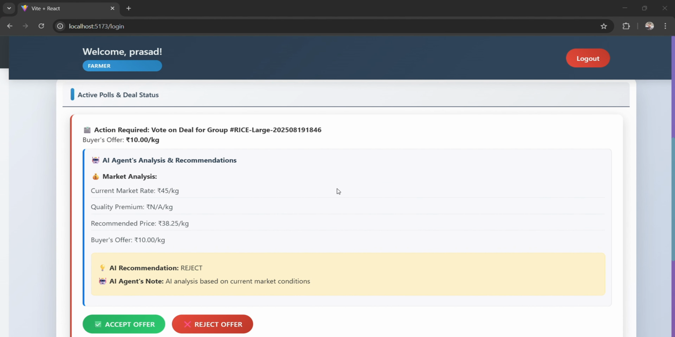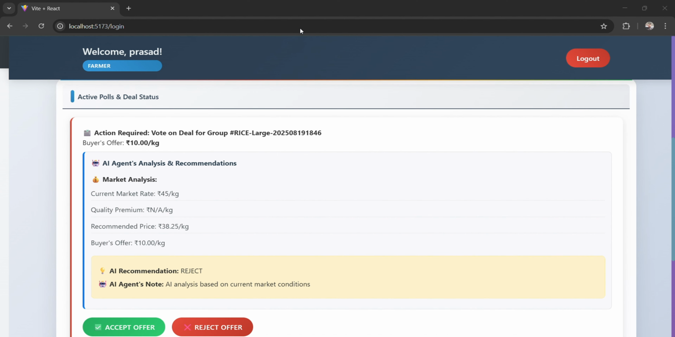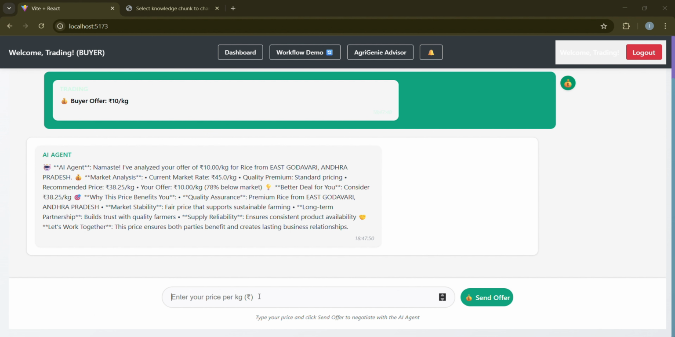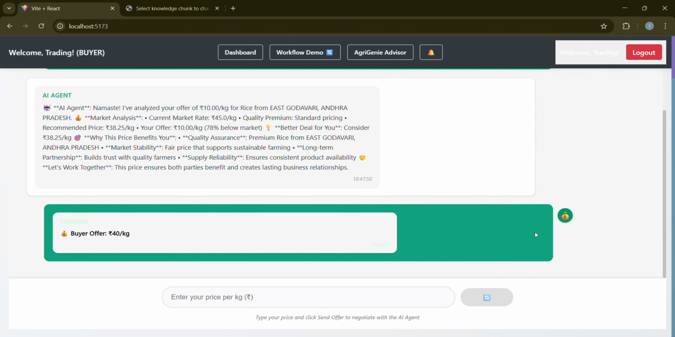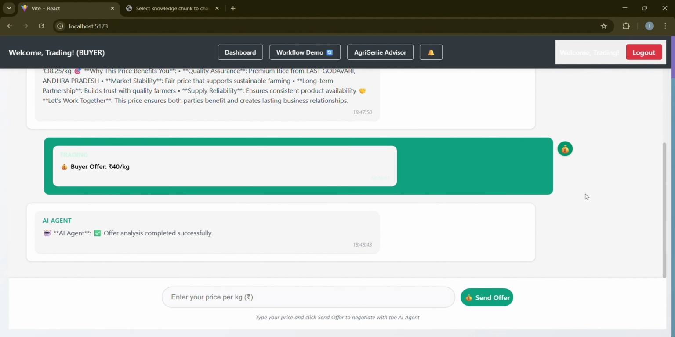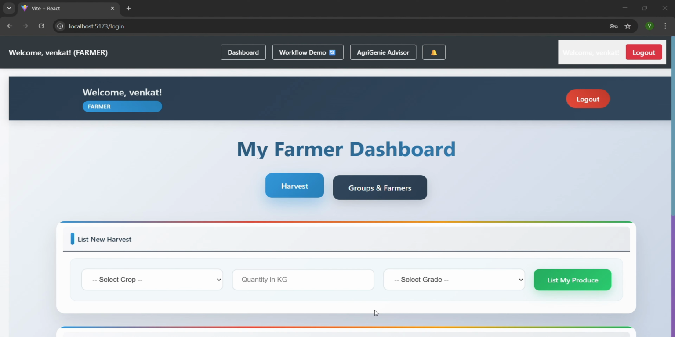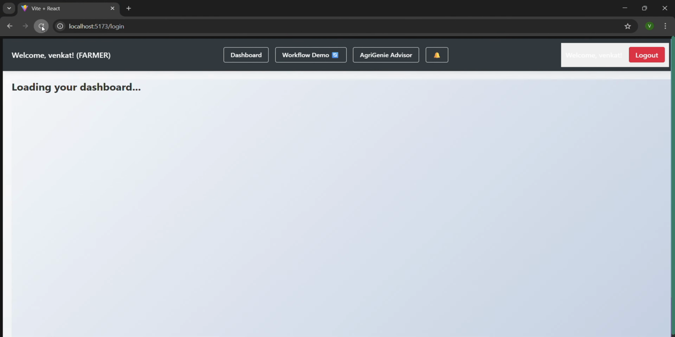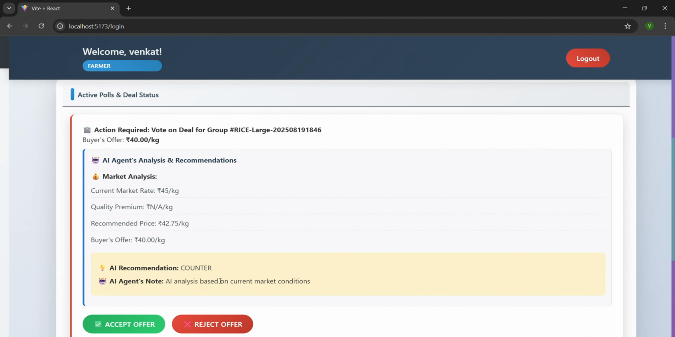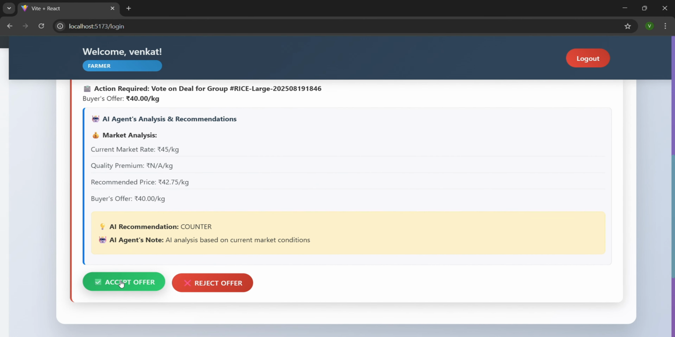So no matter what the buyer quotes, it would appear in the farmer's dashboard. He can accept or reject the offer, or the buyer quotes another price. Now let's say 40 rupees per kilo. So the agent sees this as a good offer and it says counter. So as you can see, offer analysis completed successfully. So then the farmer is going to accept the offer by clicking on accept offer, and the AI recommendation, as you can see here, says counter.